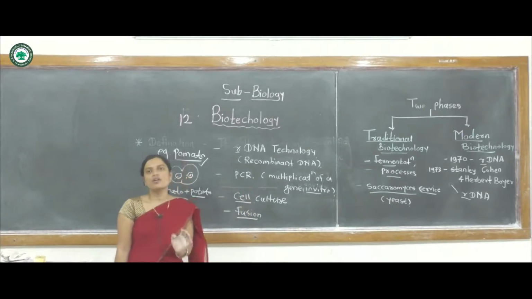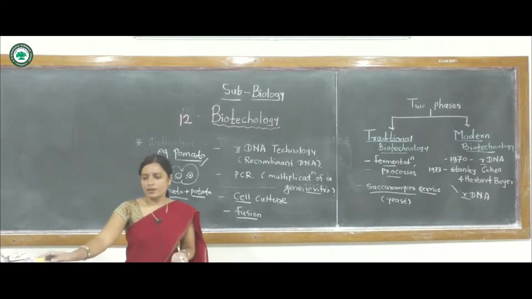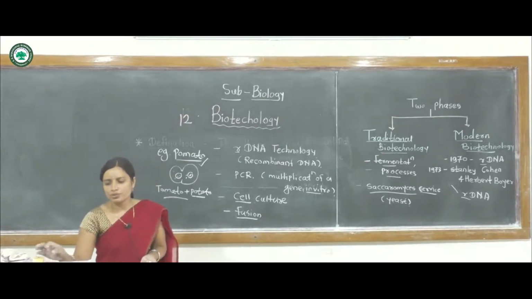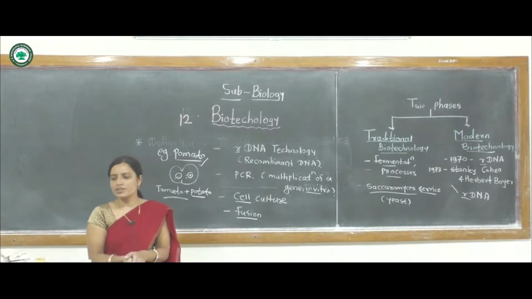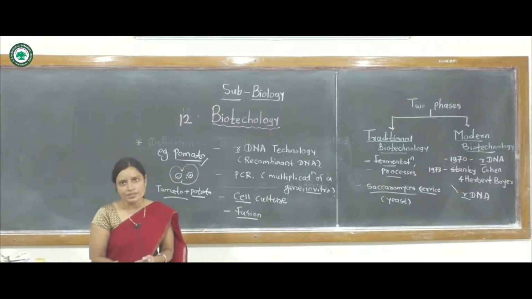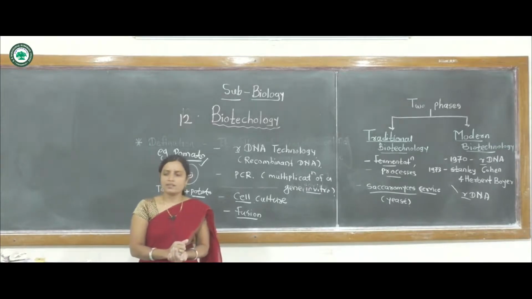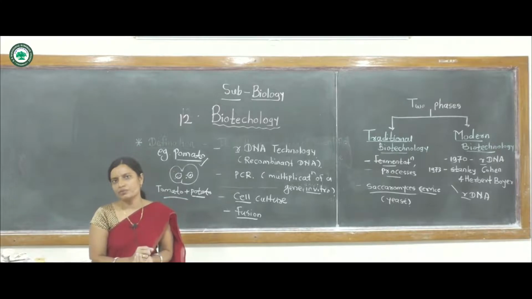Fusion or culturing of the cell is most important for this biotechnology. Another useful feature is the socio-political impact. In this biotechnology, conventional industries like the pharmaceutical industries, agro industries and some food industries also benefit human beings.